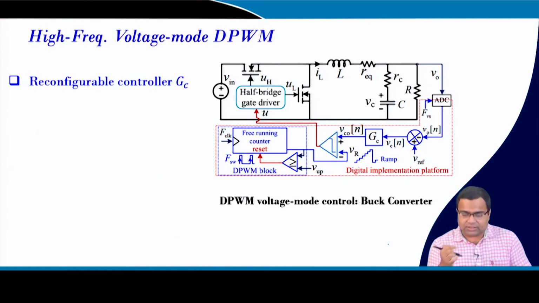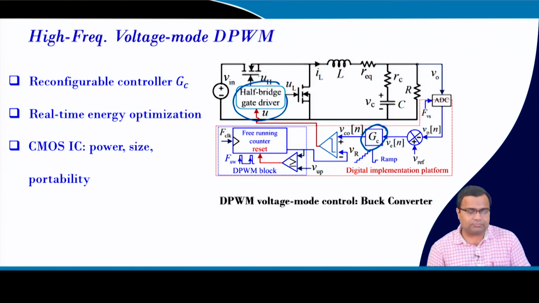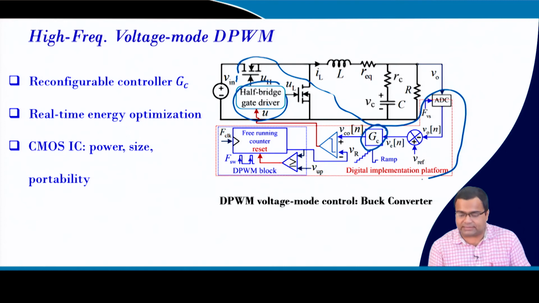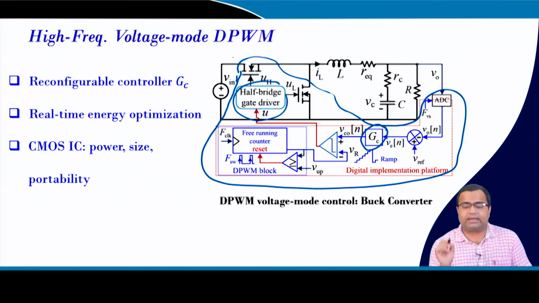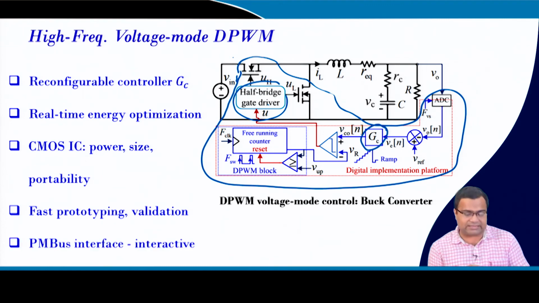Now, with digital control, we can reconfigure the controller. We can do real time optimization by means of dead time. We can optimize in the driver circuit. So the whole thing up to and including this MOSFET, and from this ADC, the whole thing can be done using a single CMOS circuit. So you can reduce the size and everything, and you can do very fast prototyping for validation.